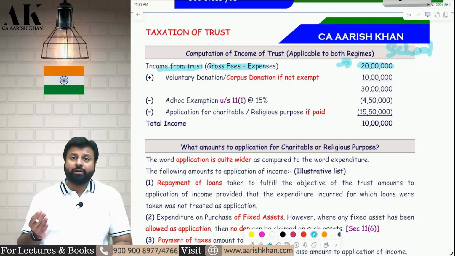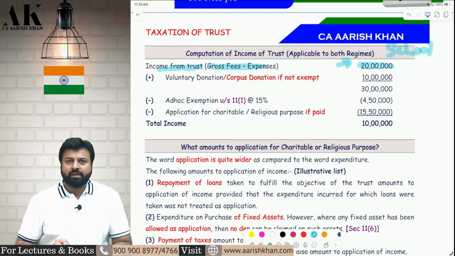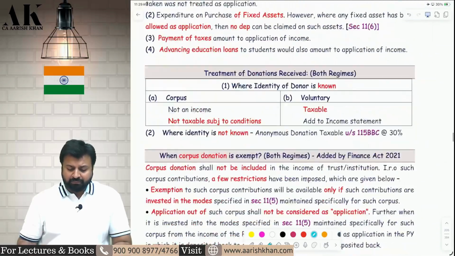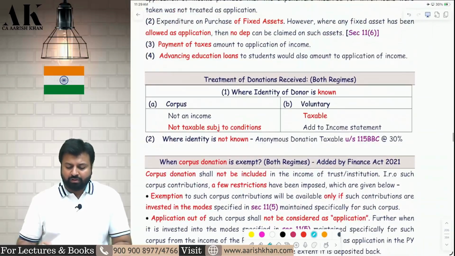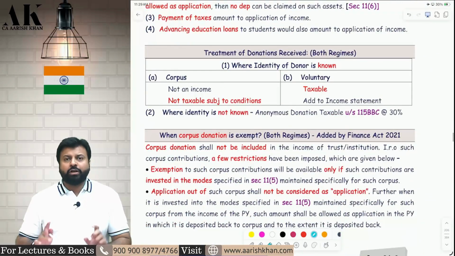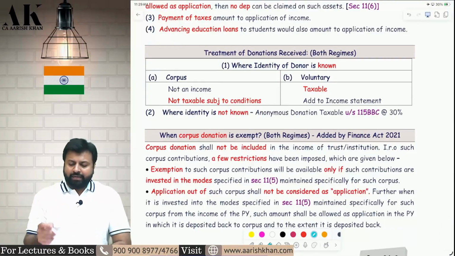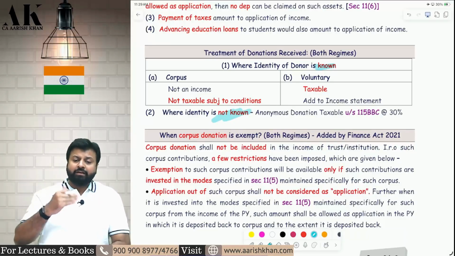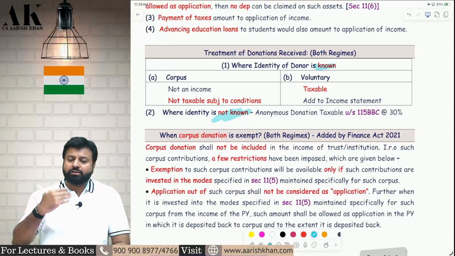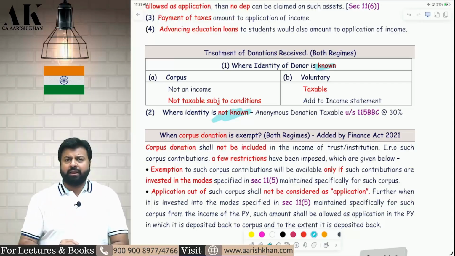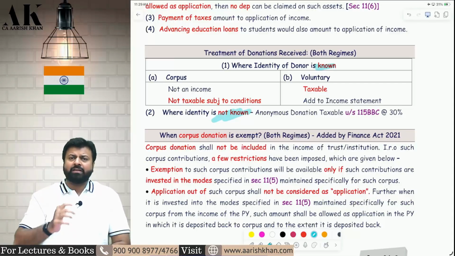After that, you get donations from various parties. So what is the treatment of donation? Let's talk about how donations are treated under income tax law. Donations can be of 2 types: where the identity of the donor is known and where the identity of the donor is unknown. If the identity of the donor is known, the donor is saying the name and giving it. The donor is not willing to hide his name.